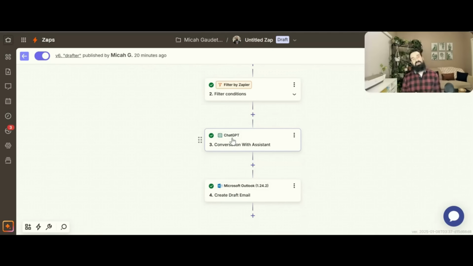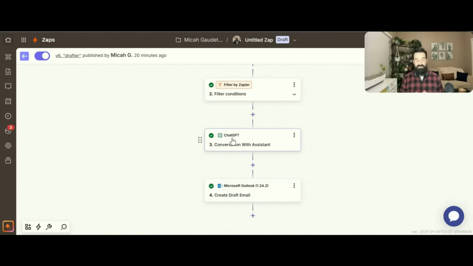Now, I did it this way as a draft because I don't necessarily want ChatGPT writing and sending emails for me. I like that human in the loop aspect of things. And so this allows me to come in the next day, especially if I get a bunch of emails from vendors on the weekends or things like that. I'm able to come in on the next business day or even the next day. I can look at the email. I can decide whether I want to respond to it or not respond to it. And I can decide whether or not ChatGPT wrote an appropriate enough response for me or not, and click send on this. So this is another quick, easy tool to set up.